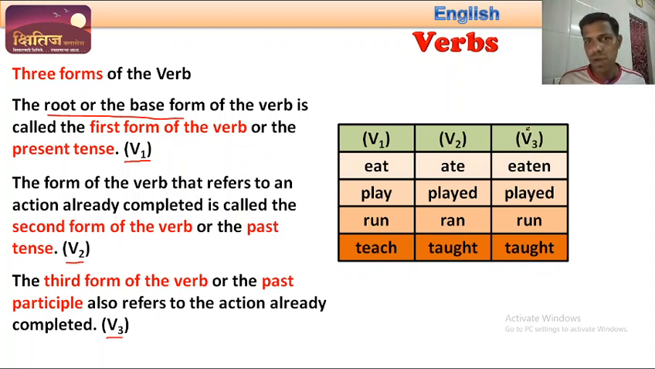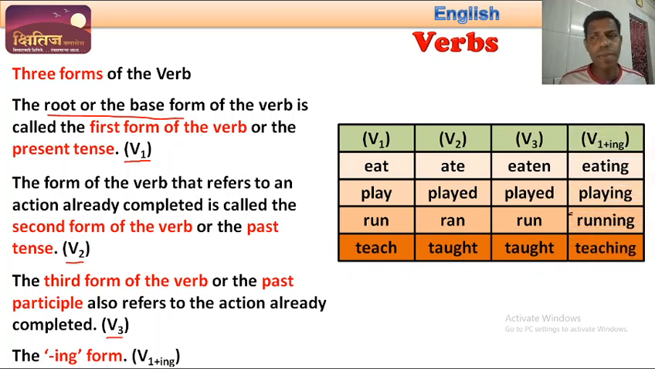Okay. There is one more form of a verb which we use in different tenses, that is V1 plus ing, or simply the ing form. Okay. It is not a different form of the verb, it is just the ing form. Okay. For example, eating, playing, running, and teaching. Okay. So from this we come to know that there are three different forms of the verb: the present tense form, the past tense form, and the past participle form.